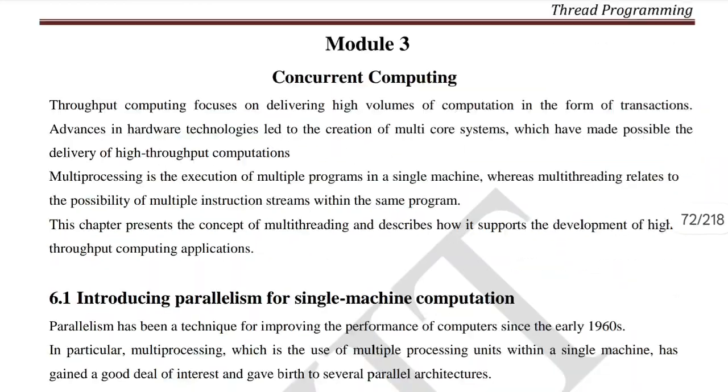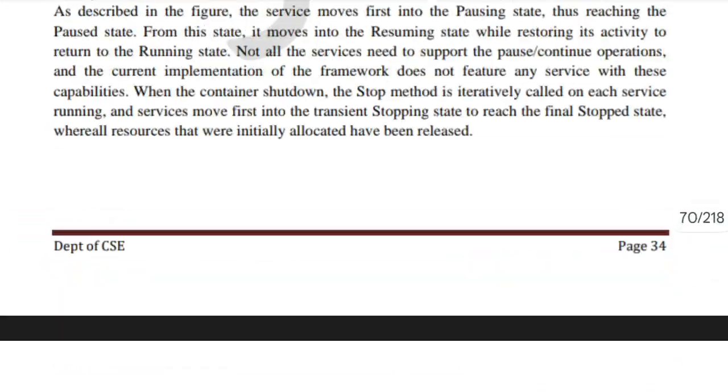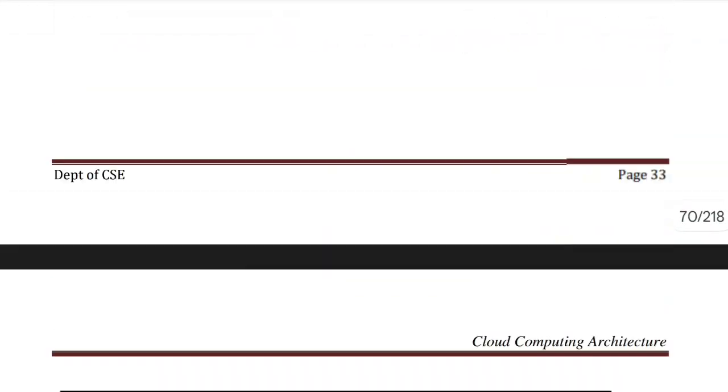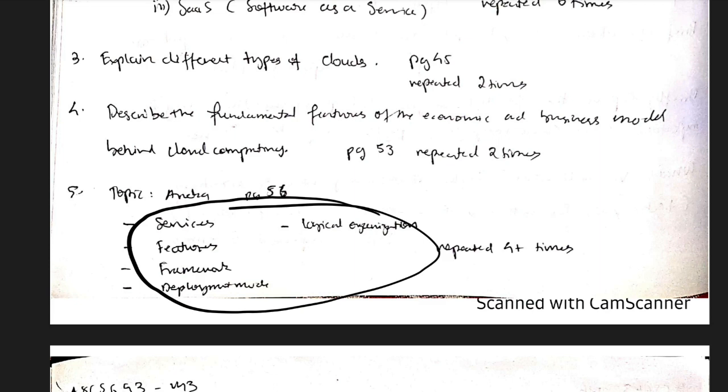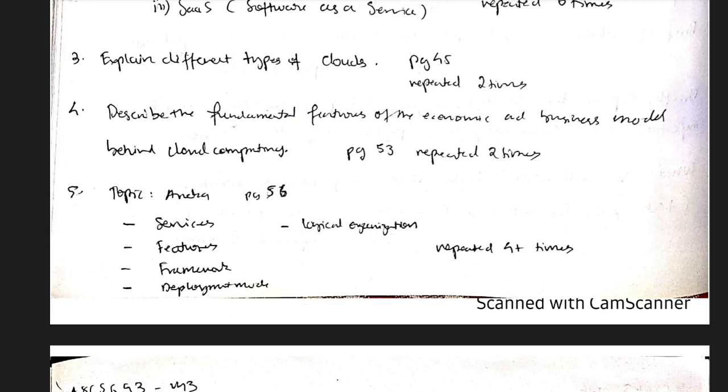Management tools of Aneka. These are the important topics. Whatever I had mentioned there, these are the topics. Each of these topics you need to know under the main concept of Aneka. If you know these concepts, you are good to go for module 3.